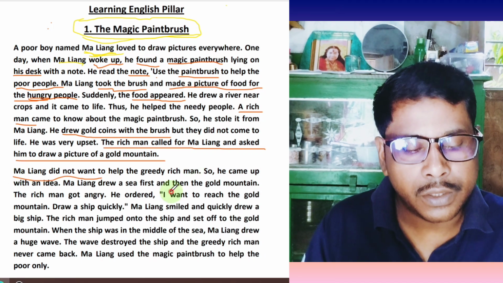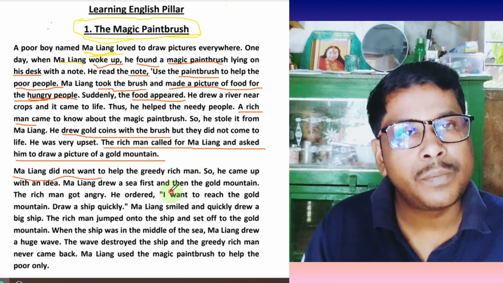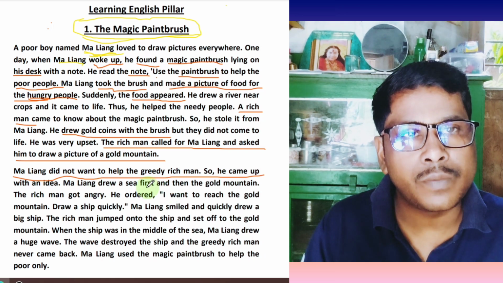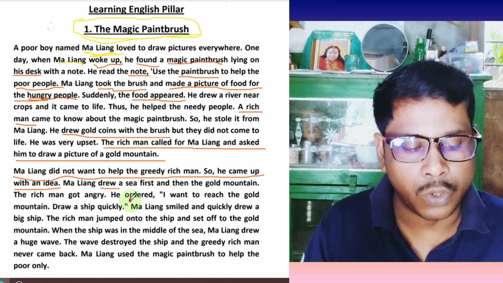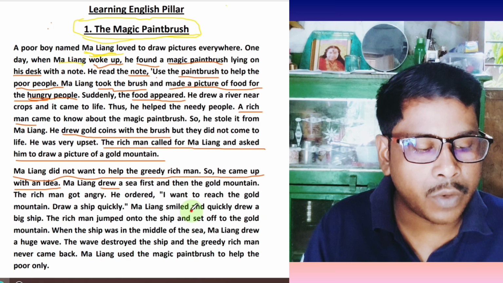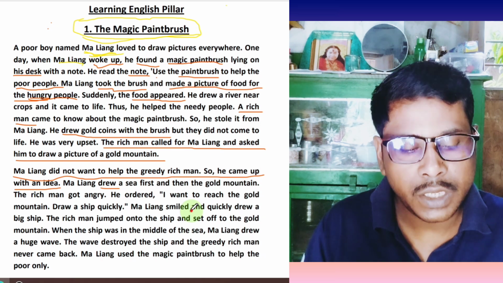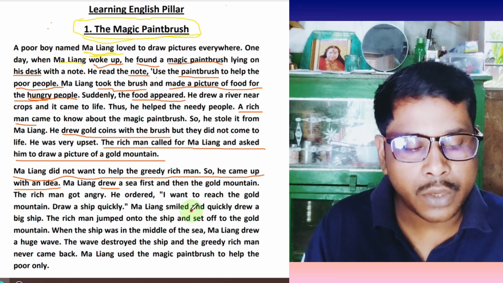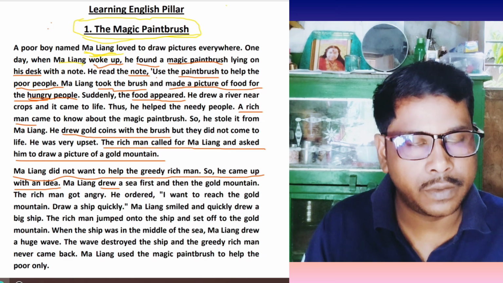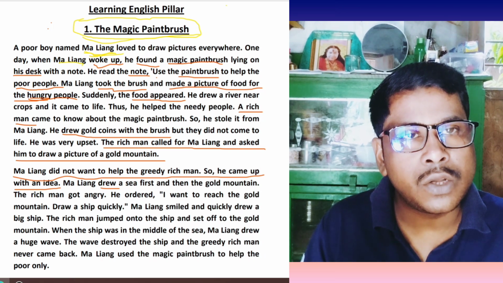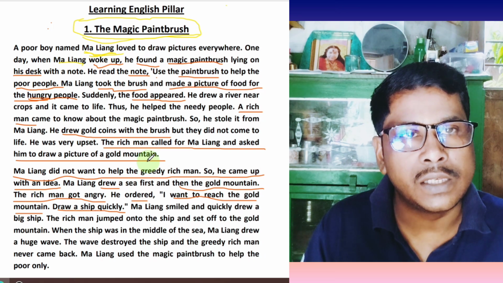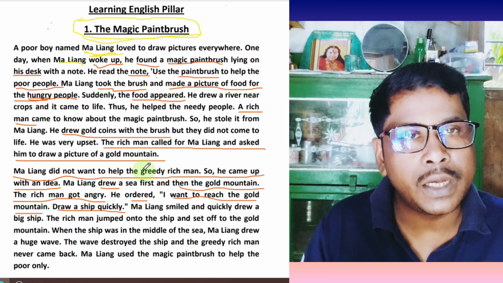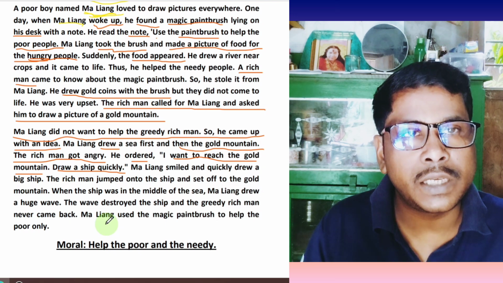Ma Liang drew a sea first. Drew means painted. This word drew comes from the word draw. Draw is the present form of the verb and drew is the past form of the verb. You know. And then the gold mountain. The rich man got angry. The rich man ordered, I want to reach the gold mountain. Actually, the rich person wanted to be the greatest rich person in the whole world, to make a gold mountain with the help of the magic paintbrush.